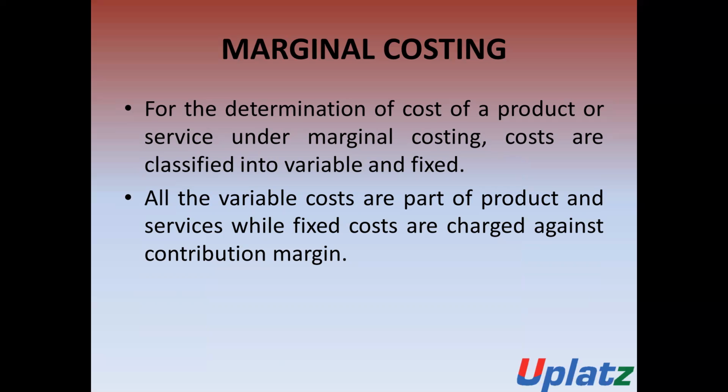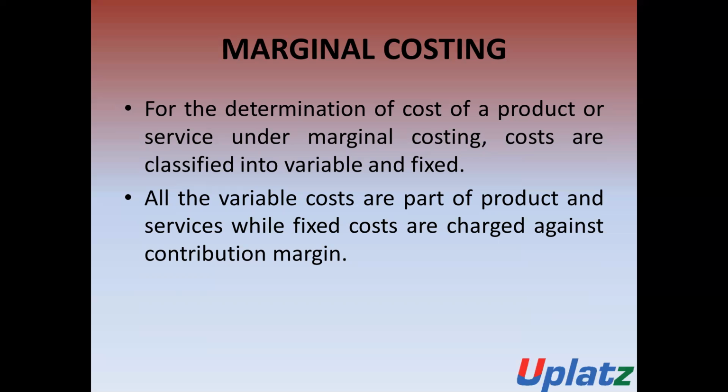All the variable costs are the part of product and the part of service. Why? Because the fixed costs are charged against the contribution margin.